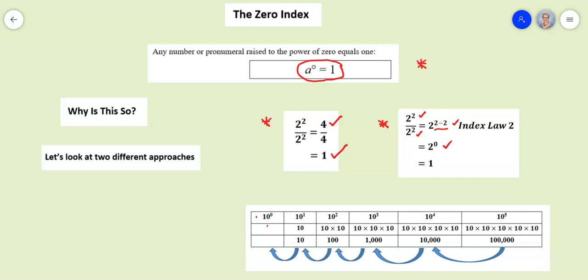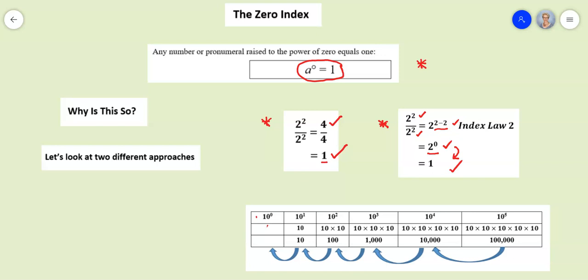However, in the previous approach, we saw that 2 squared divided by 2 squared was equal to 1. Now, if 2 squared divided by 2 squared can equal 1 and 2 to the power of 0 at the same time, it therefore follows that 2 to the power of 0 is also equal to 1.